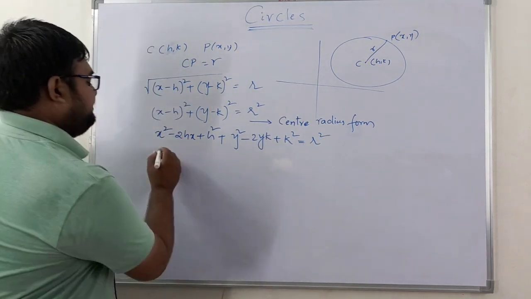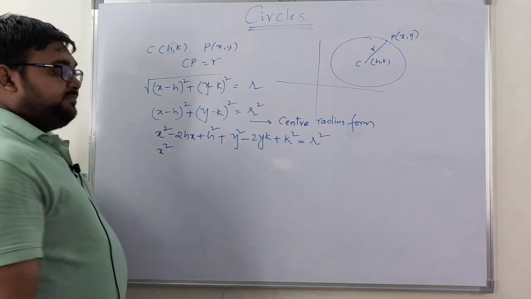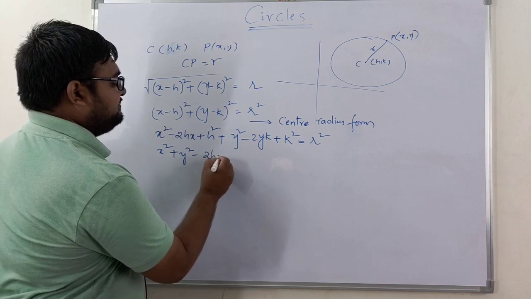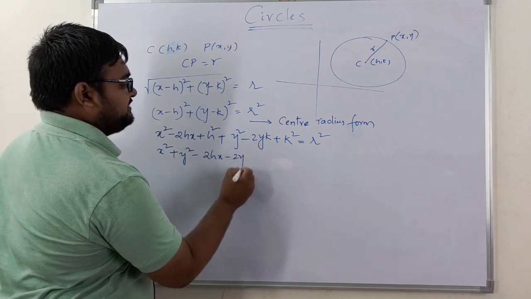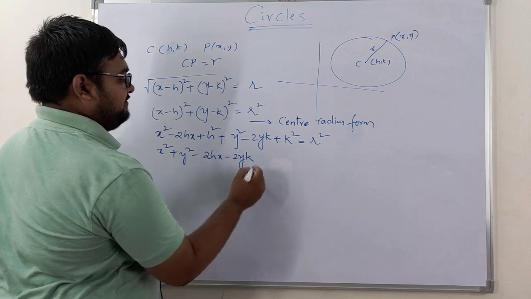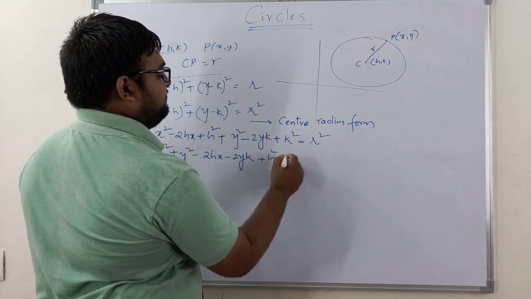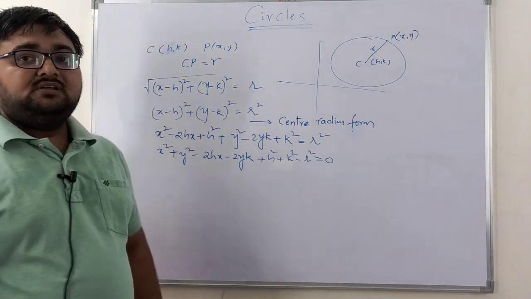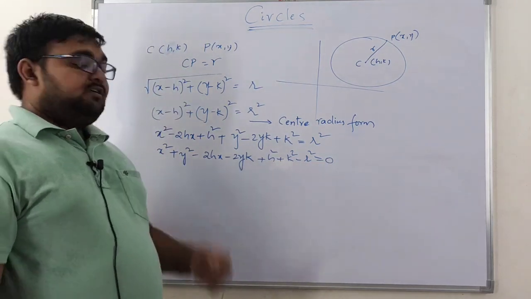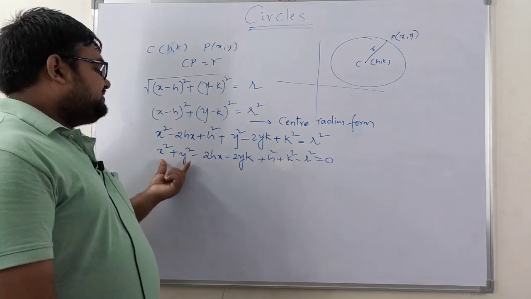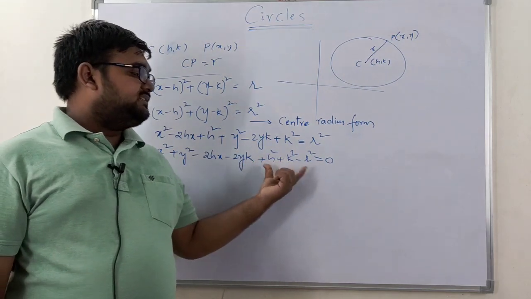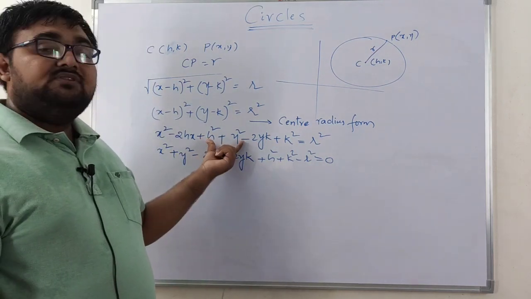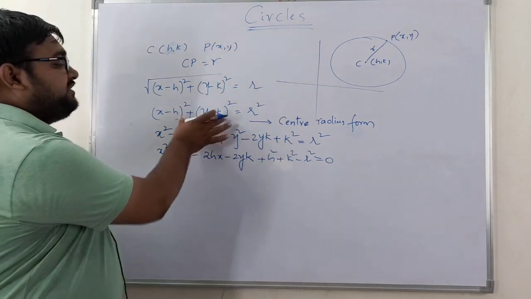Now if you write as per their powers, x square plus y square minus 2hx minus 2ky plus h square plus k square minus r square is equal to 0. So this is nothing but my equation which I obtained by expanding this particular part.